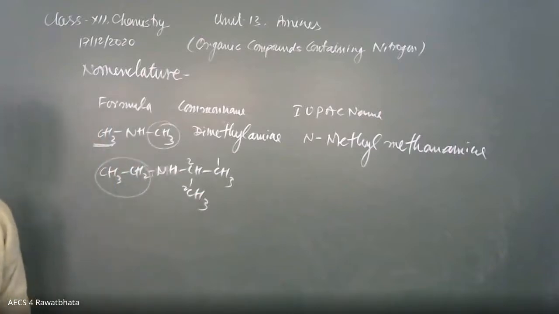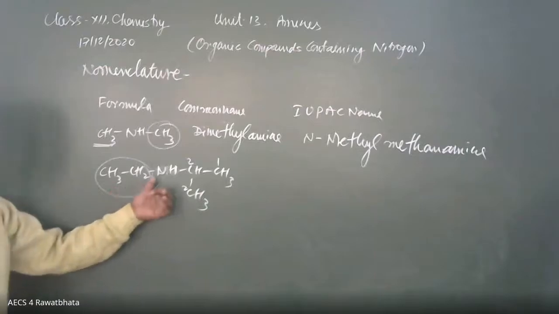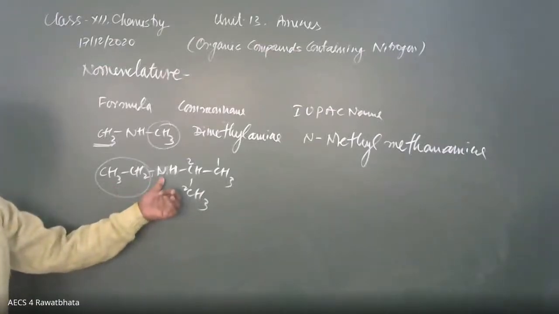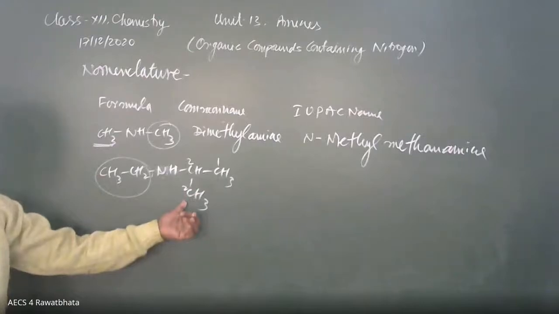It is ethyl, attached to the nitrogen. So: N-ethyl, 3 carbon propane 2 amine, or ethyl 2 amino propane.